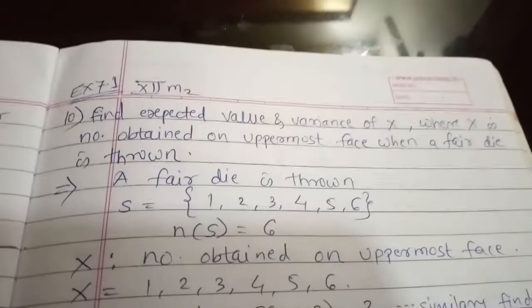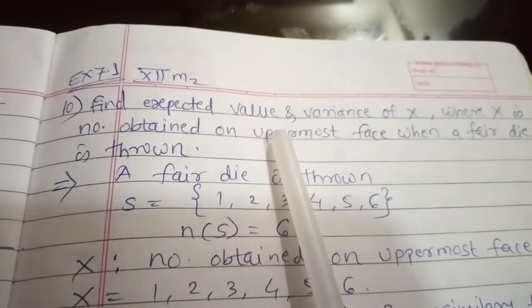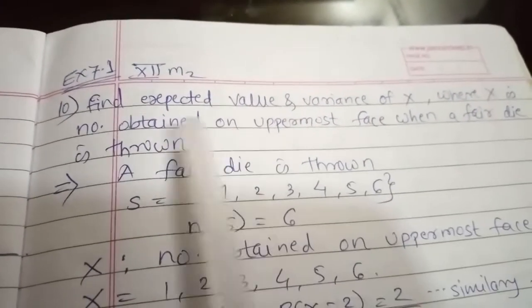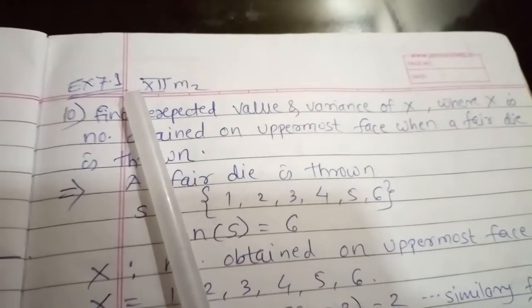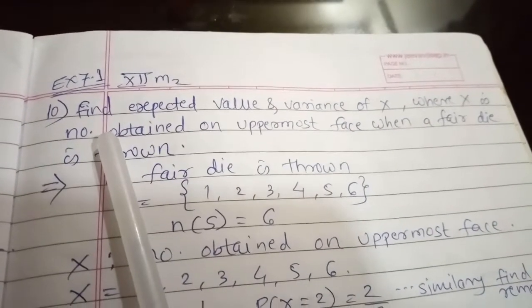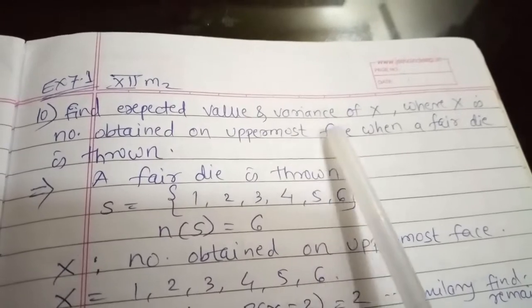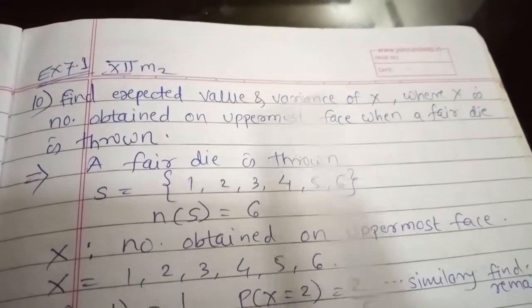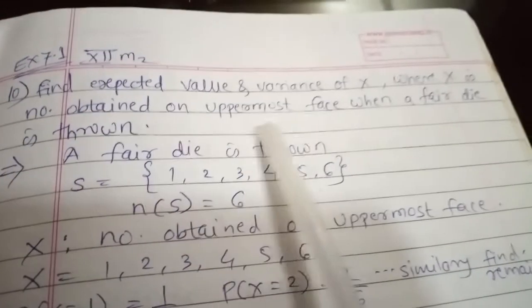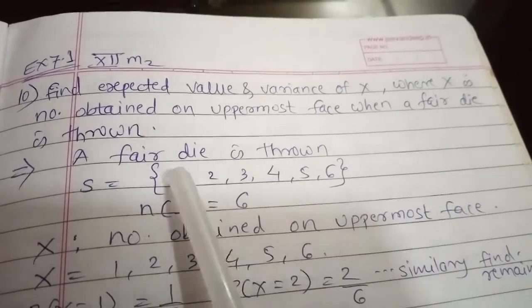Hello students, now I am going to continue the chapter Probability Distribution of 12th Standard. Example number 10 from exercise 7.1. Find the expected value and variance of x, where x is the number obtained on the uppermost face when a fair die is thrown.